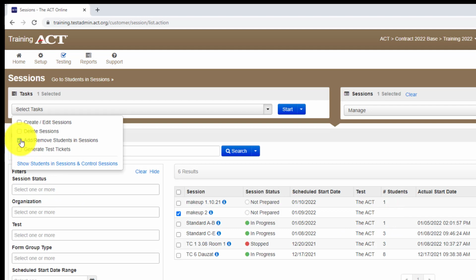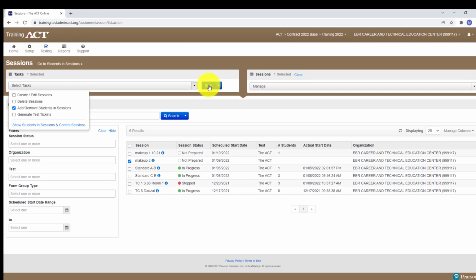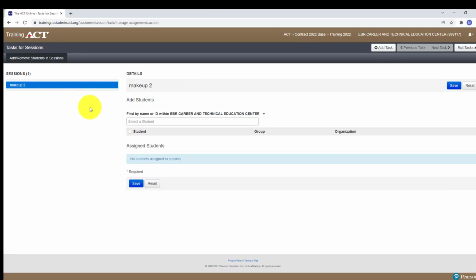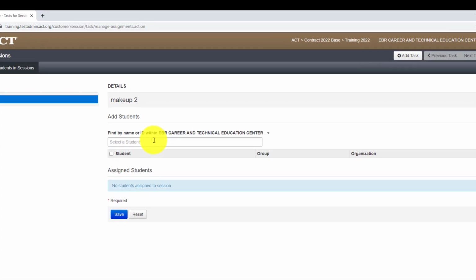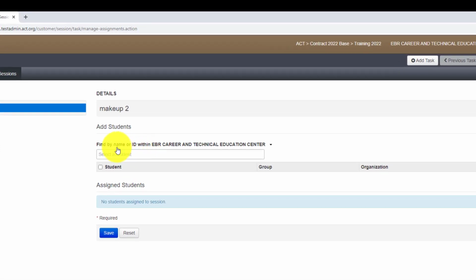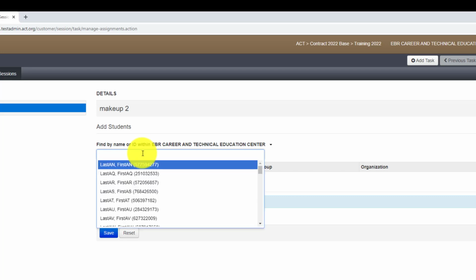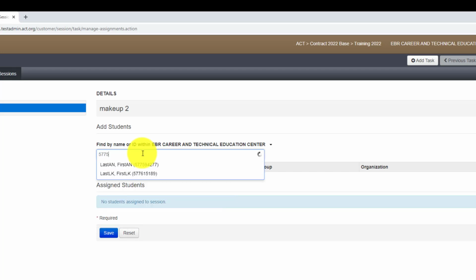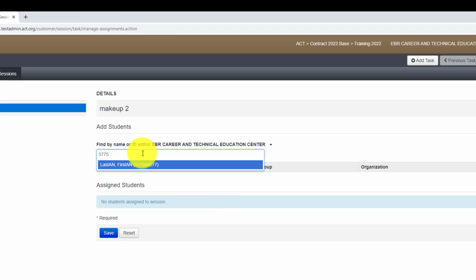So I'm going to, again, click on Add Remove Students in Sessions. Go to Start. And then we got to find that student. All right, so you can find by name or ID. So I'm going to go ahead and do that ID. And the ID was 57759, and that was it right here. See that one?